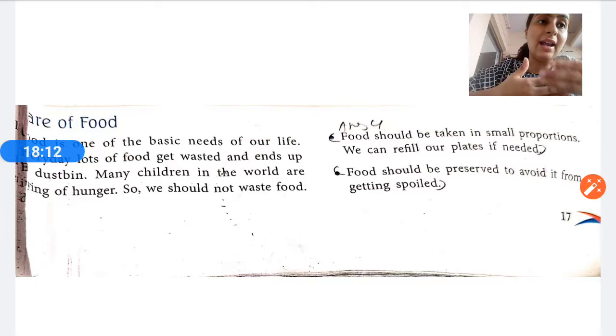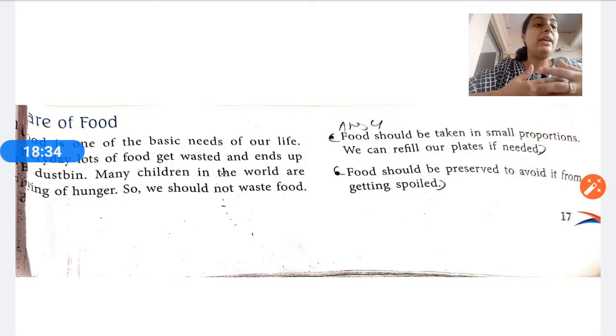We can take more later also. Yes or no? We do not have to take all the things at once. Otherwise, if we are not able to eat, then the whole food is wasted. So whatever we are going to eat, we have to take in small proportion so that the food does not get wasted. Food should be preserved to avoid it getting spoiled.